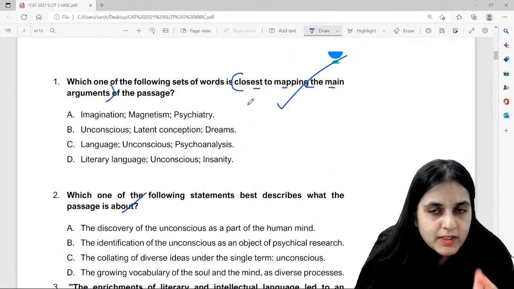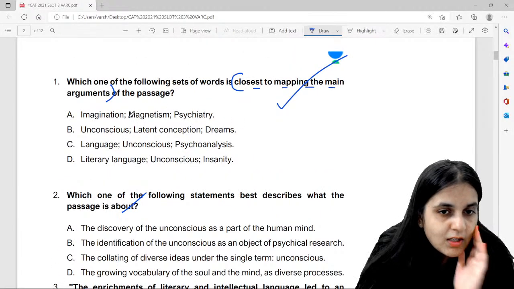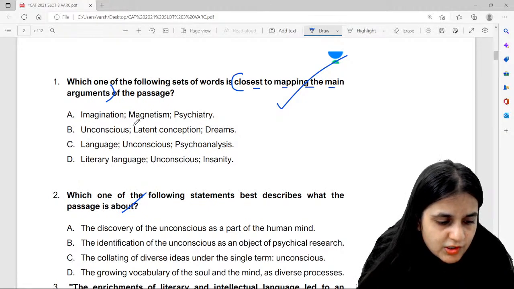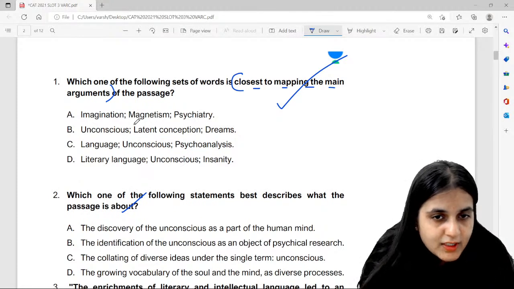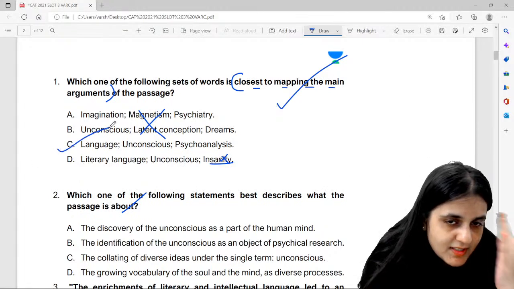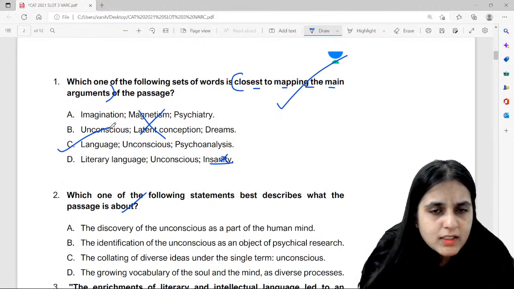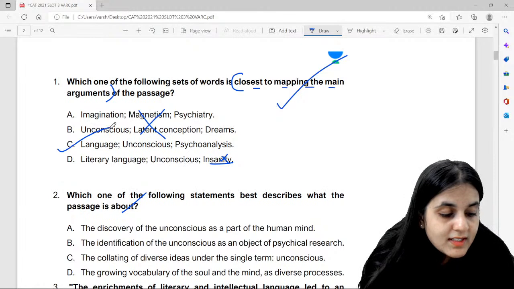Okay, now which of the following is closest to mapping the main arguments? Now guys, do you all agree that unconscious is a keyword here in the passage? Unconscious is definitely a keyword in the passage. Language is definitely a keyword in the passage. So these two are not the options. Now insanity is not a keyword in the passage. It's basically about psychoanalysis, spirituality, soul, psychology and all other terms associated with it. So can I say that the answer option over here is C?